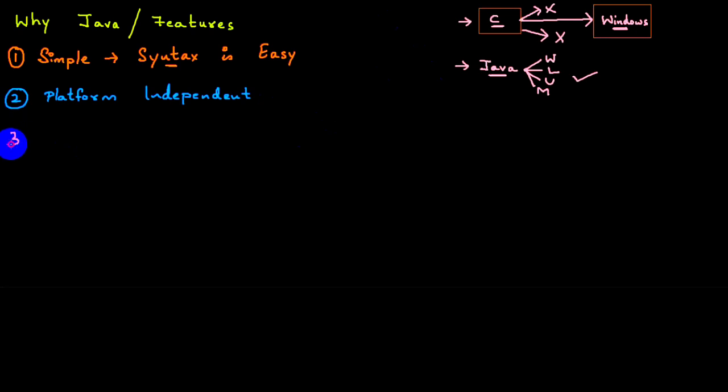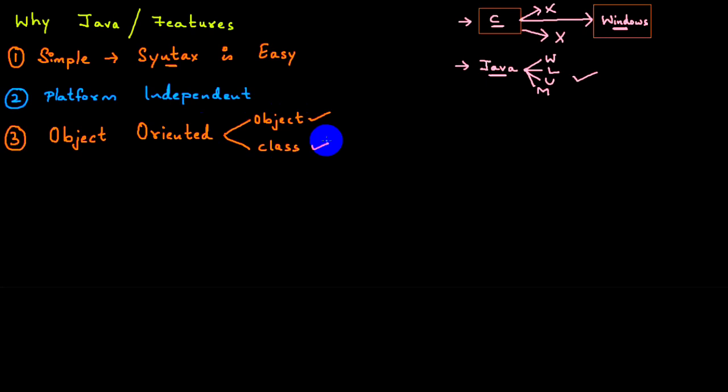I will tell you. The third point is Java is an object-oriented language. What is Java? Java is an object-oriented language. Sir, what is an object-oriented language, sir? Everything is all about objects and classes. What is an object? What is a class? You will understand in the coming days. Now don't worry about it.